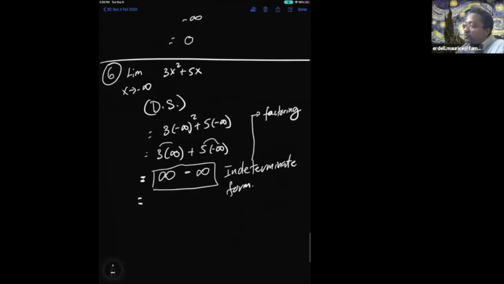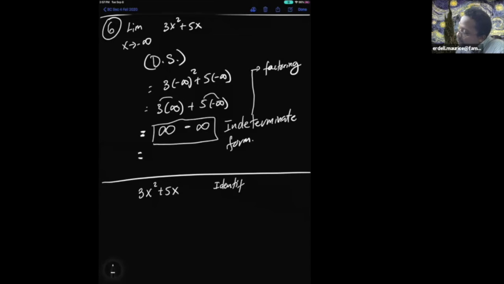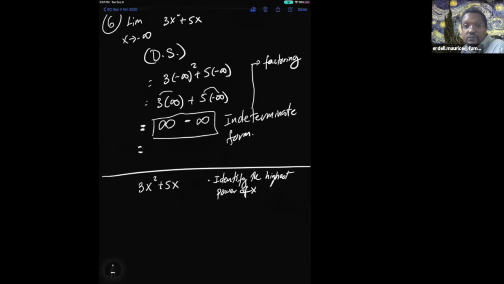So let's try this out, shall we? I have the function 3x squared plus 5x. I have to identify the highest power of x. Looking at this problem right here, what's the highest power of x? X squared.